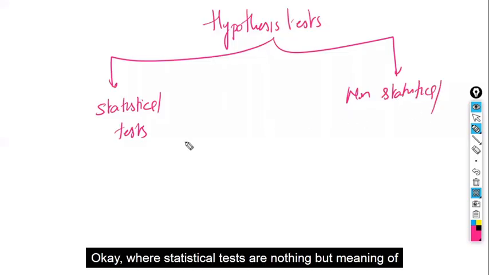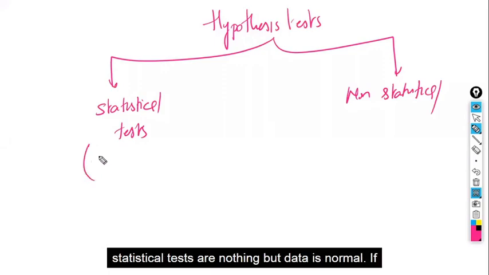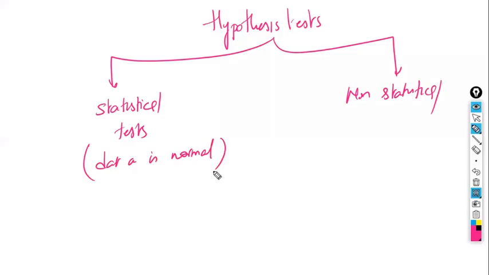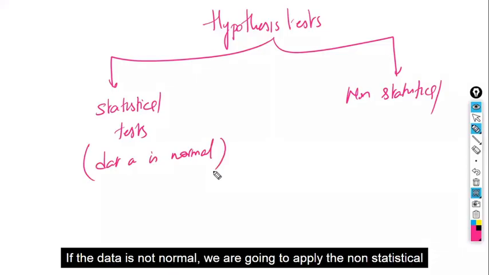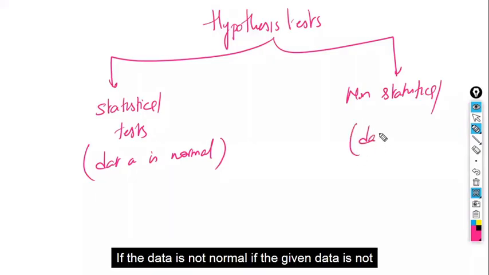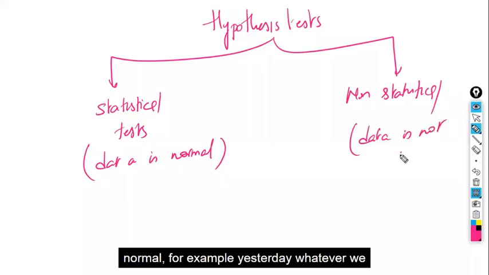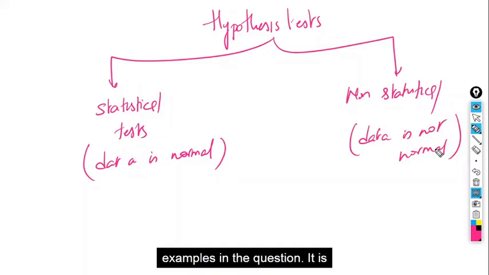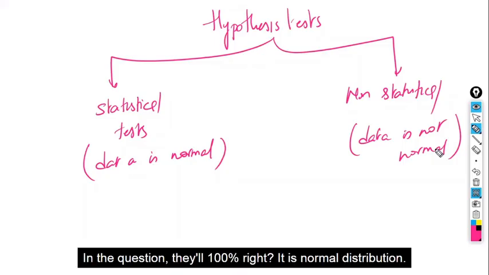Statistical tests mean the data is normal. If the data is normal, we have to apply the statistical tests. If the data is not normal, we are going to apply the non-statistical tests. For example, yesterday's pizza example or milk packet example: in the question, it is assumed to be normal distribution. In the question, they will 100% write that it is normal distribution.